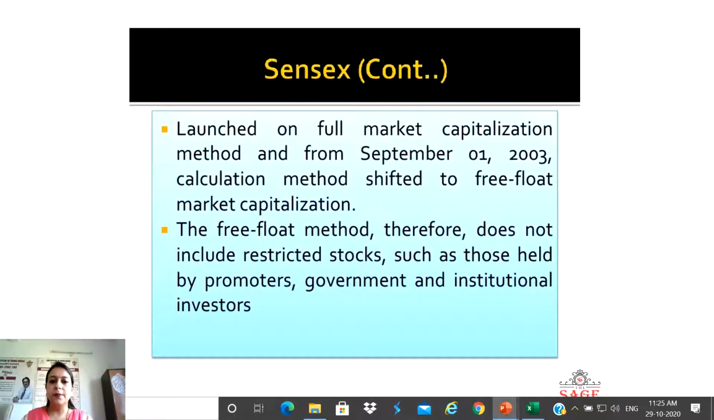Free float method means that it does not include those restricted stocks such as those held by promoters, government and institutional investors. Why? Because these are restricted, they are not tradable in the market. Actively tradable stocks are not these stocks. So that is why these are termed as restricted stocks. So we will not include the value of these stocks while calculating the market capitalization of the top 30 companies.